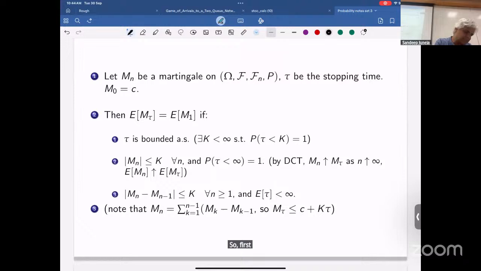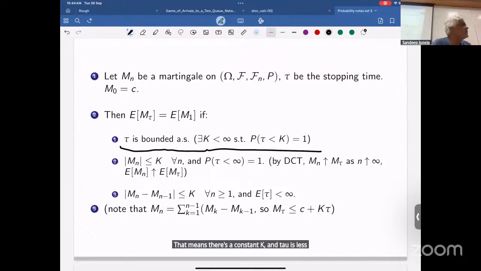So first is the easiest case. Tau is bounded almost surely. That means there's a constant k, and tau is less than k with probability 1. In that case, the result just follows.